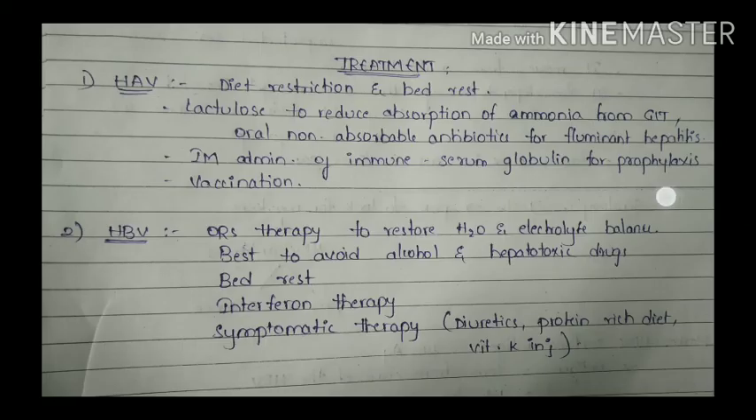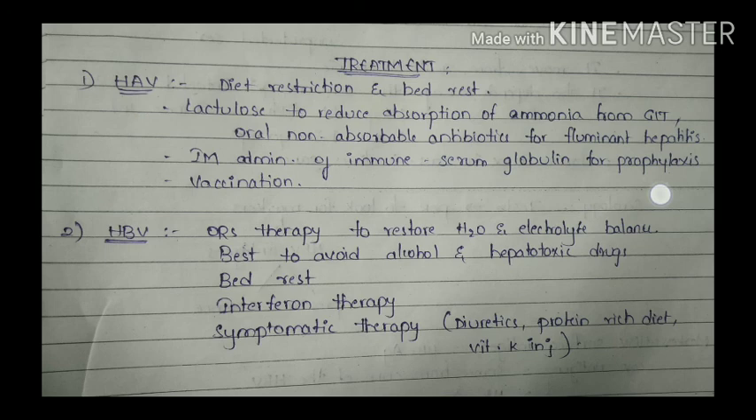Okay, so far we discussed the types of hepatitis, the pathophysiology, and the diagnoses involved in the different types of hepatitis. And if you go for the treatment for these various types, the first one is the HAV virus. Here the diet restriction and bed rest are based on the individual patient, and lactulose is used to reduce the absorption of ammonia from the gut, and oral non-absorbable antibiotics are for fulminant hepatitis, and also IM administration of immune serum globulin for prophylaxis, and vaccination is necessary.